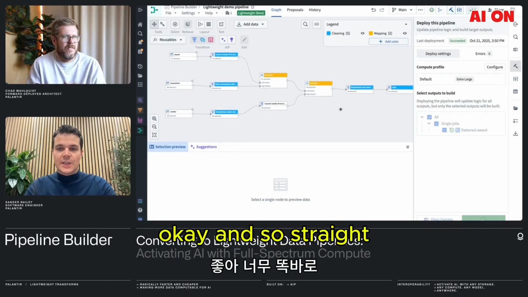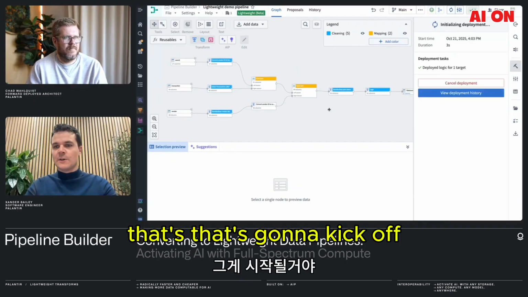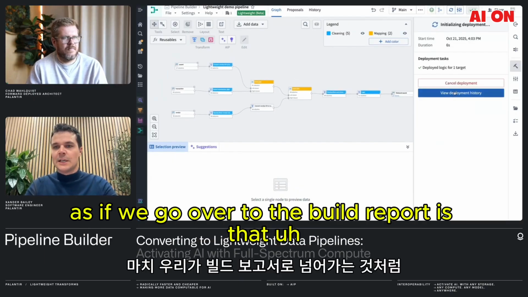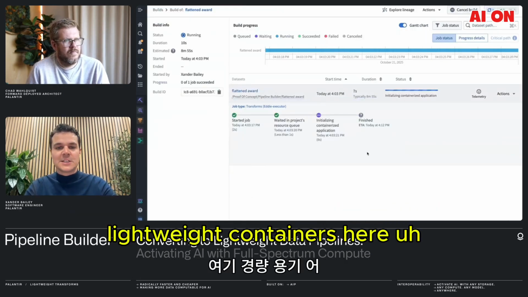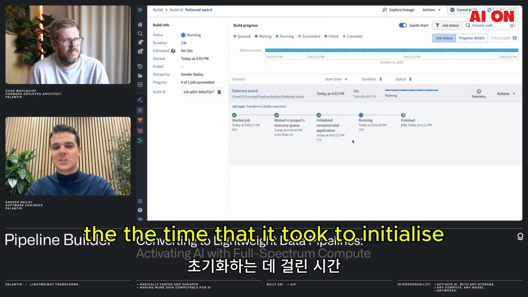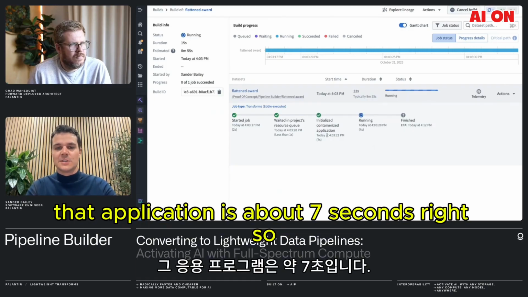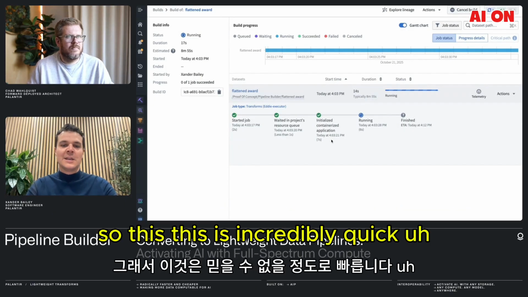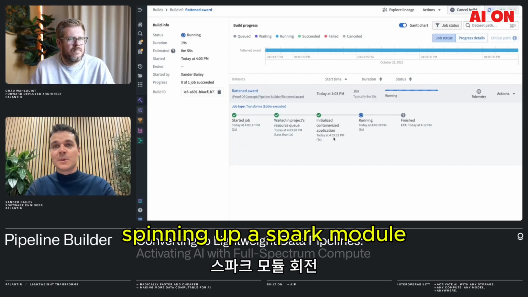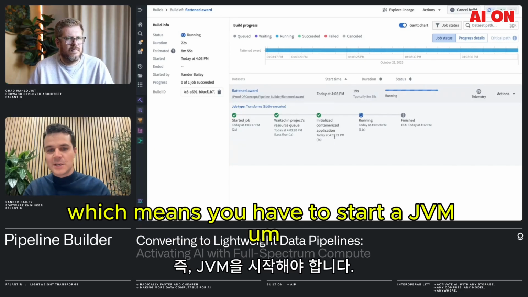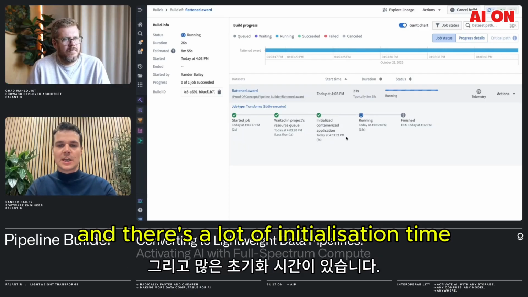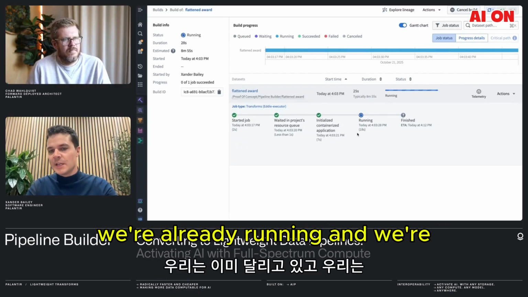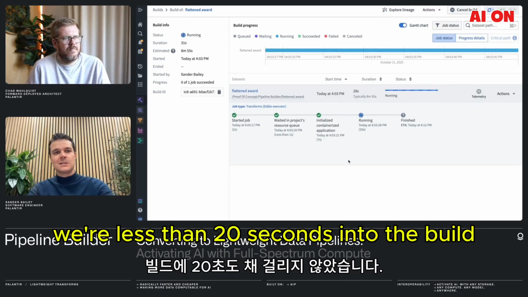Okay. And so straight away, that's going to kick off. One thing that we'll notice as well, if we go over to the build report, is that because we're using lightweight containers here, the time that it took to initialize that application is about 7 seconds, right? So this is incredibly quick compared to spinning up a Spark module, which means you have to start a JVM, we have to download jars, and there's a lot of initialization time even for the Spark context. We're already running, and we're less than 20 seconds into the build.